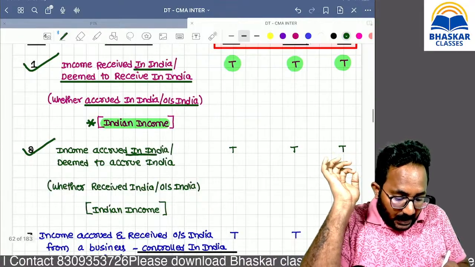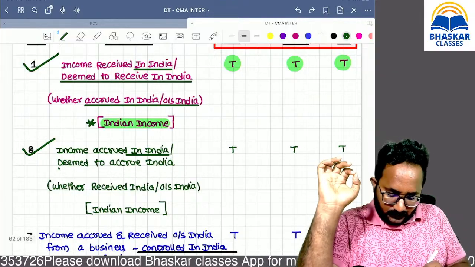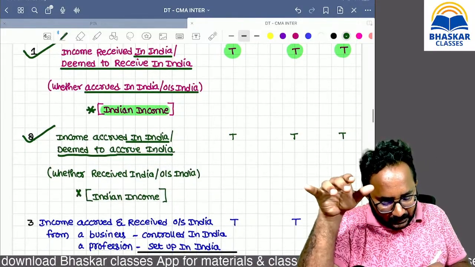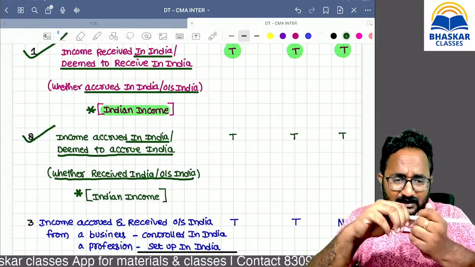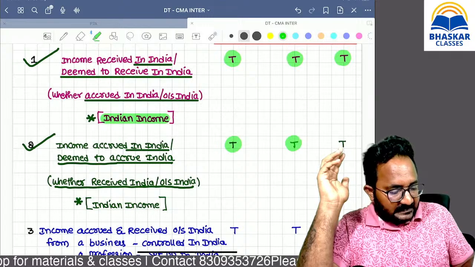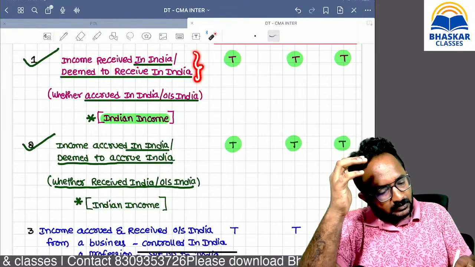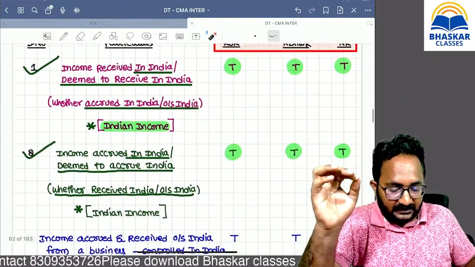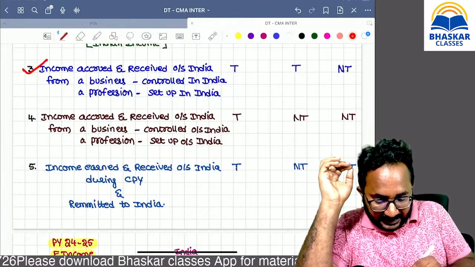Income accrued in India or deemed to accrue. Accrue means earning. Earned in India or deemed to be earned in India, so that is an Indian income only. Received, ignore it. Whether it is received in India or not, don't bother about it. We can call it an Indian income. The treatment for Indian income is that it is taxable in the hands of all. Why? Based on received, we are treating it as an Indian income. Based on earning, we are treating it as an Indian income, and we give the tax treatment in the hands of all.